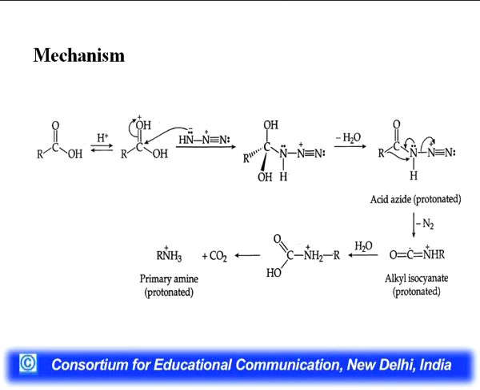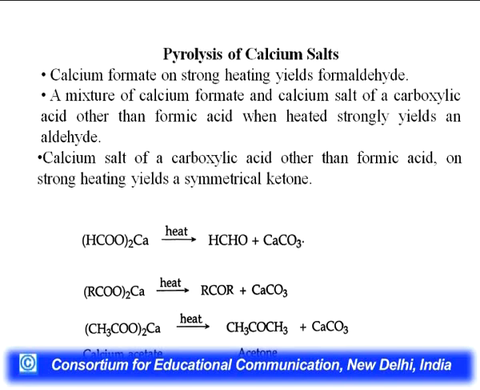How does it form? You can see by the rearrangement, there is an elimination of N2 group and then this on hydrolysis will give you primary amine. First of all, here we can say alkyl isocyanate is formed, then after hydrolysis you will get the primary amine, protonated primary amine. Pyrolysis of calcium salts.